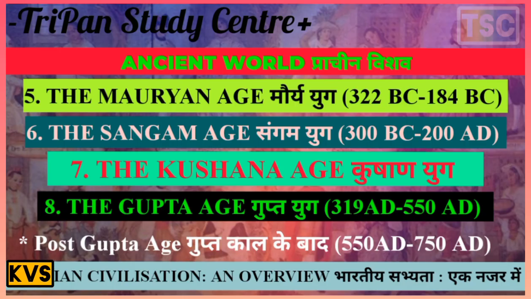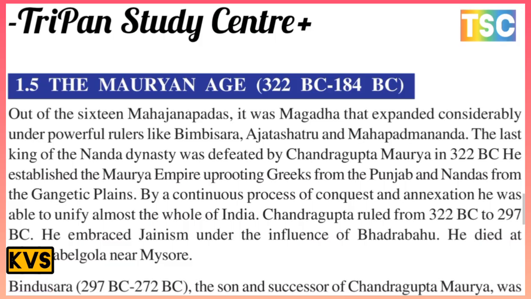The next topic is the Maurya age, the most important period, from 322 BC to 184 BC. Out of the 16 Mahajanapadas, it was Magadha that expanded considerably under powerful rulers like Bimbisara.